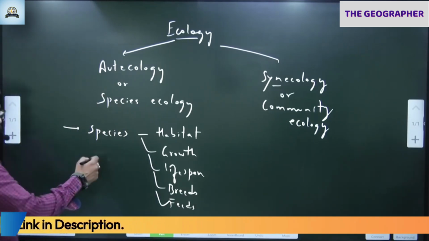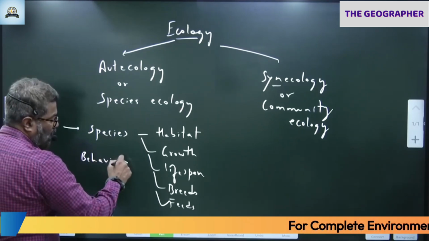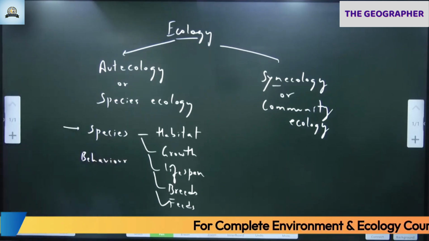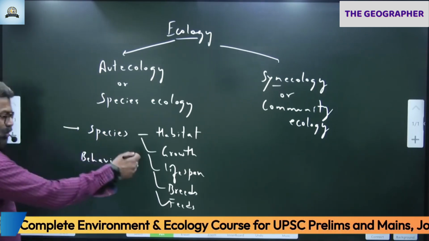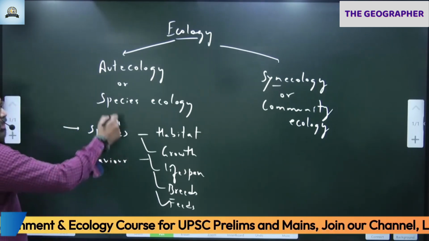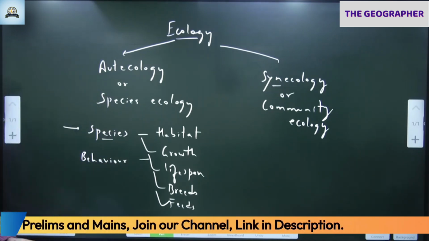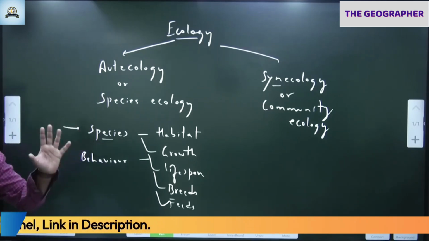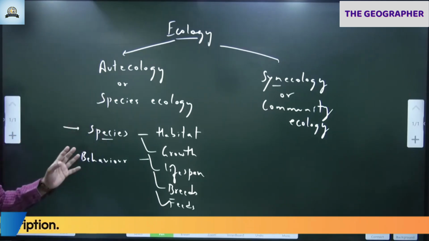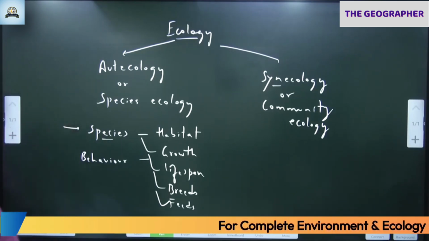Its behavior, we concentrate on the behavior of the species also. Every organism has a particular set of behavior, stress behavior as well as normal behavior, all that we study. That is species ecology. We concentrate on a single species, whether it's elephant or tiger or any, even plants also, for example.